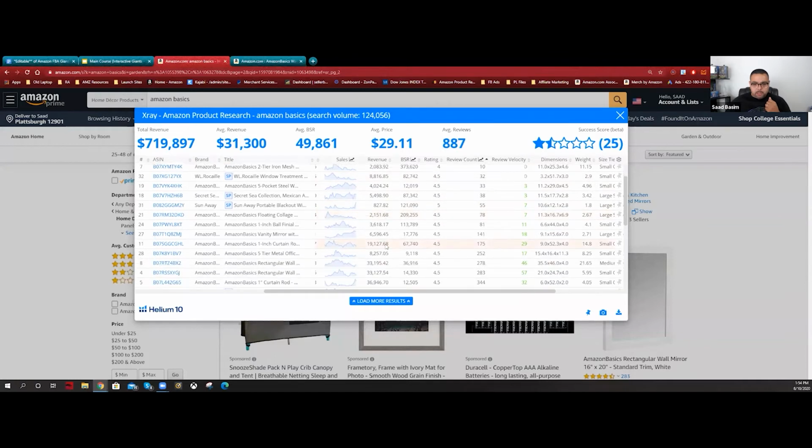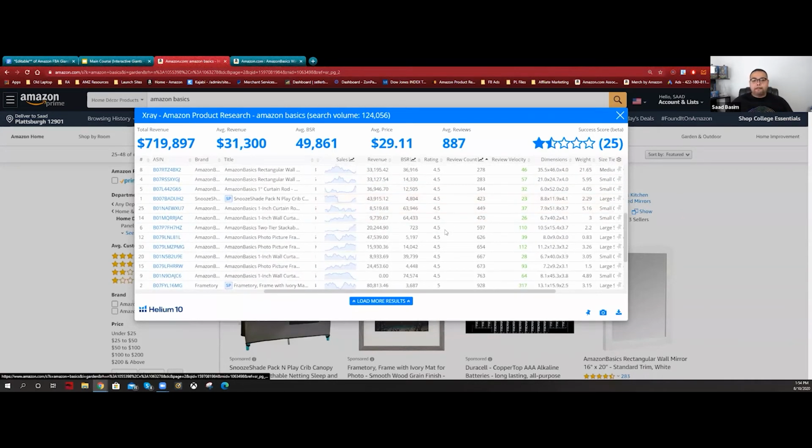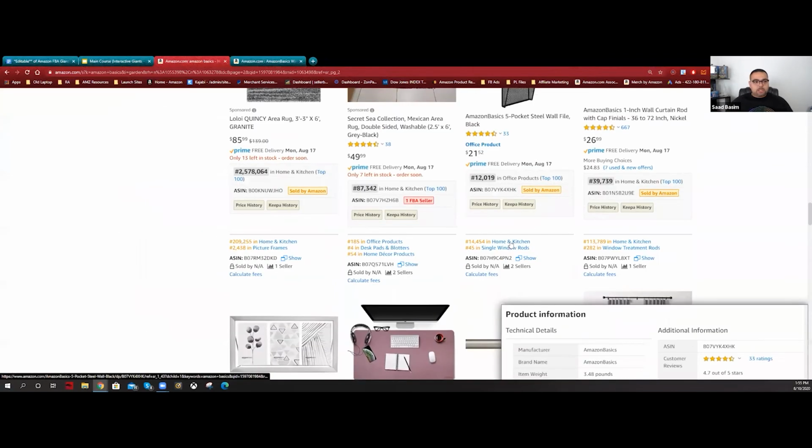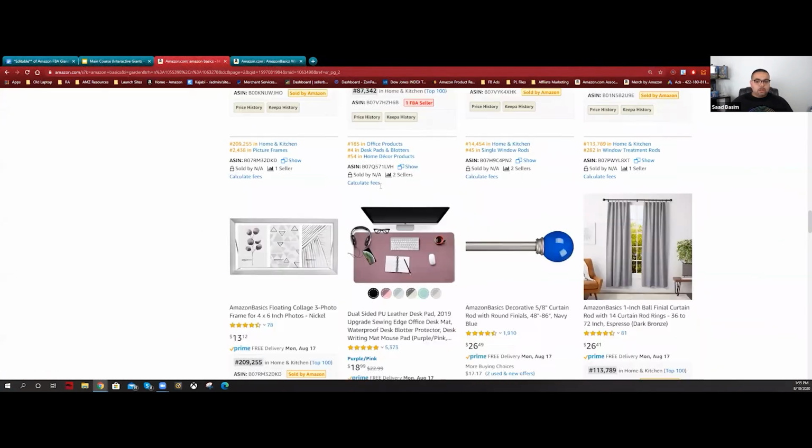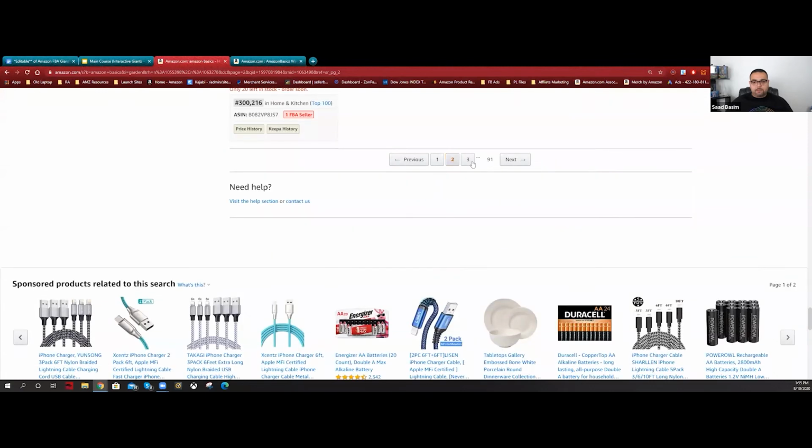I want to find something making at least decent money. What's that? Curtain rod sizes. Here, still a little bit high. Let's go to the second one. Let's go to the third page, I mean.